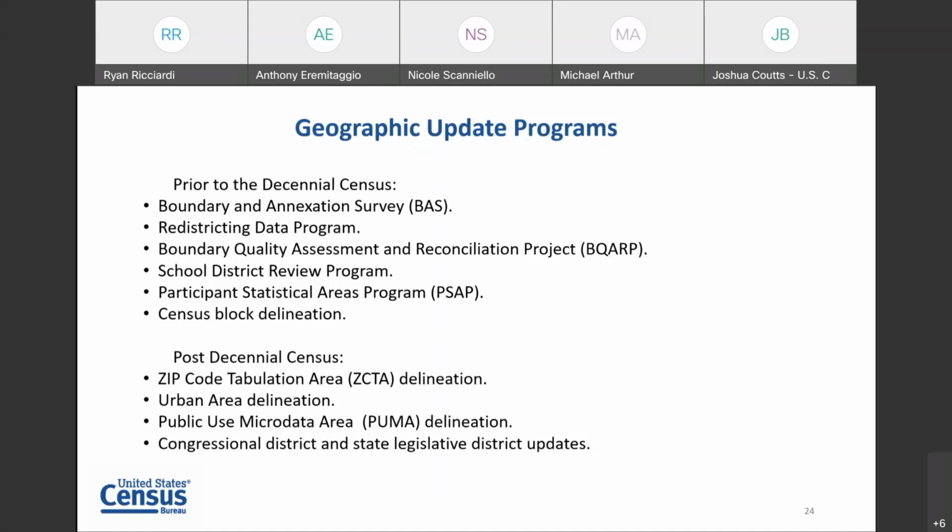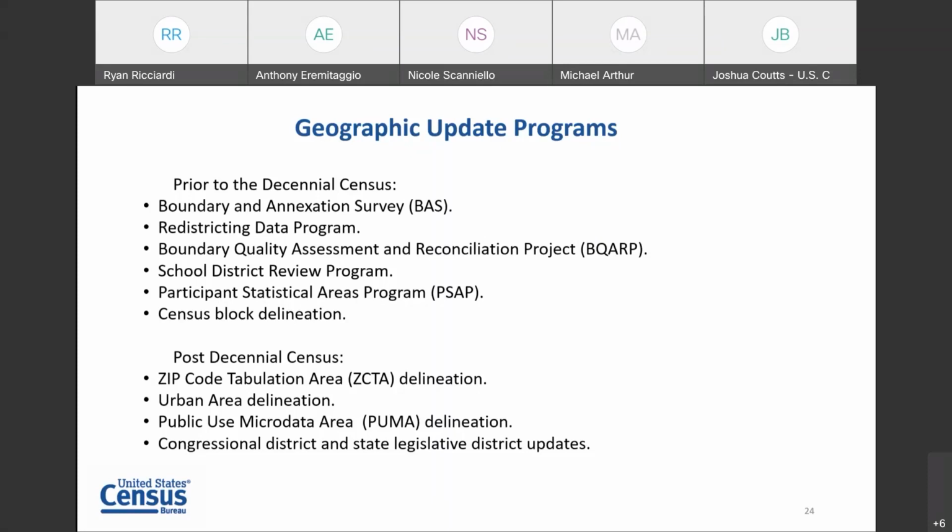And then we, again, maintain various geographies over the time period. Some of these, I wanted to call out specifically the post-decennial census geography because we actually use the decennial population and housing counts as inputs for these geographies that are highlighted here.